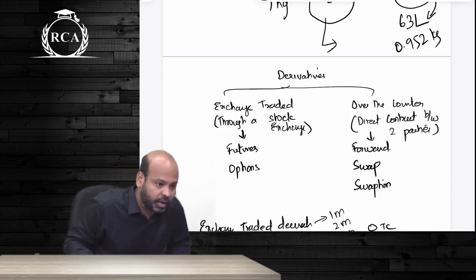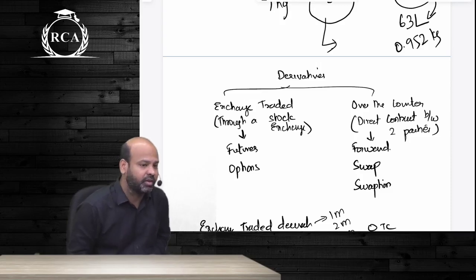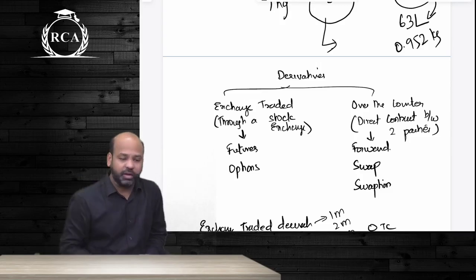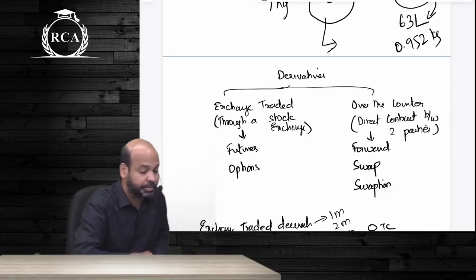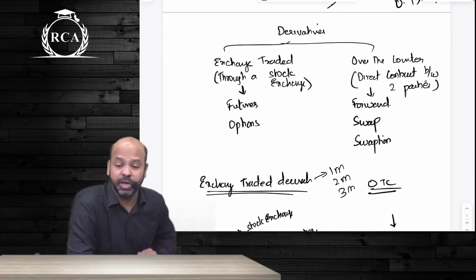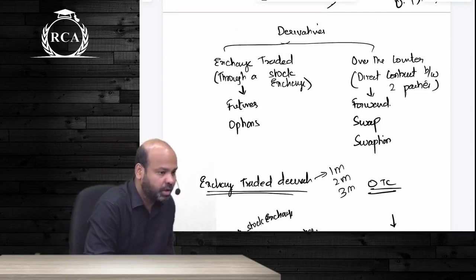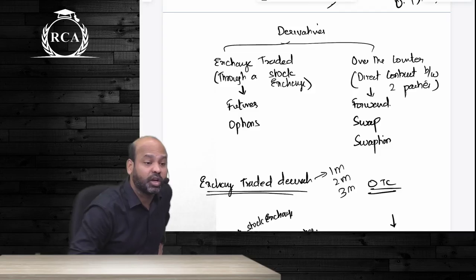a derivative instrument. The prima facie objective of creating derivative instruments was to hedge our risk. So we say that there are 3 uses of derivatives. It can be for the purpose of speculation, it can be for the purpose of hedging, or it can be for the purpose of arbitrage. When you say that you're entering into a derivative instrument for the purpose of speculation, I do not have any underlying risk. I am only betting on price increase or decrease.